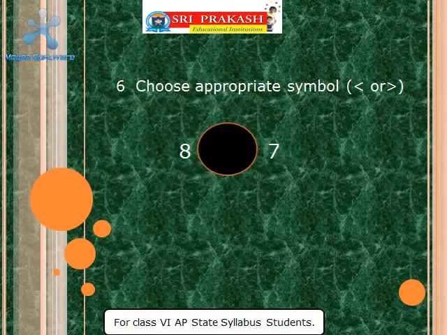Question number 6. Choose appropriate symbol, smaller than or greater than. So here two numbers are given, 8 and 7. Now we have to check whether 8 is smaller than 7 or greater than 7.